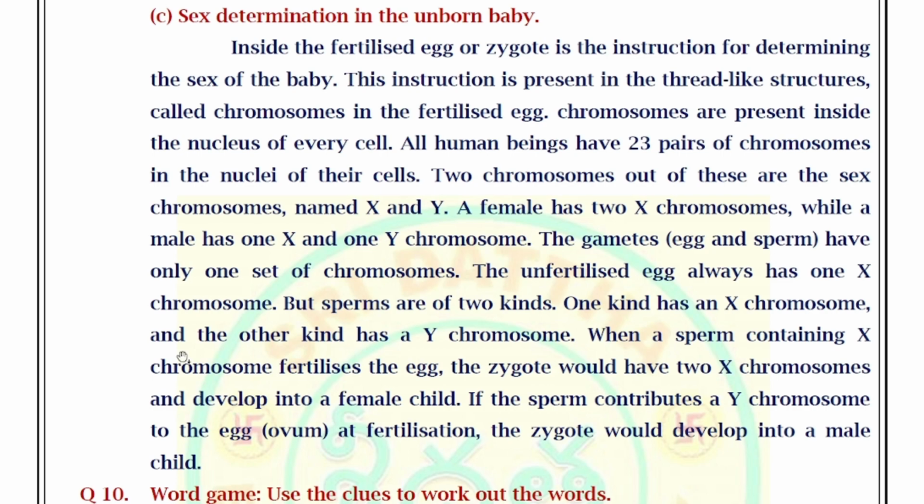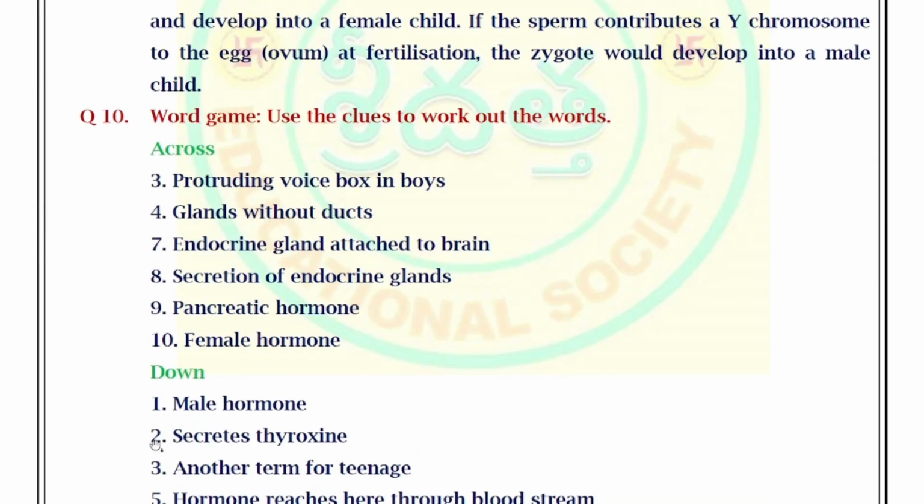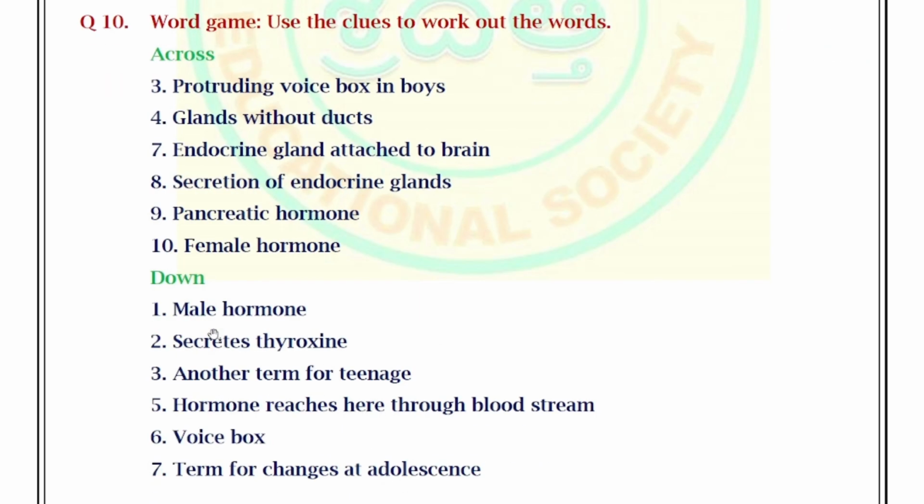Next, coming to the 10th question. Word game. Use the clues to work out the words. Here they have given one puzzle.